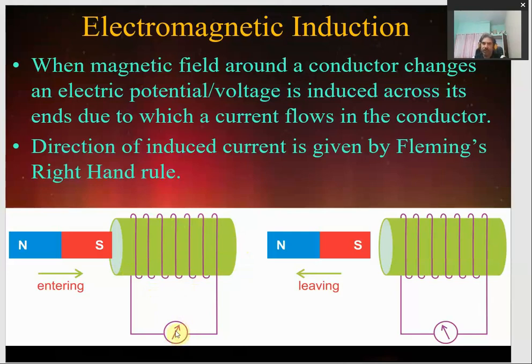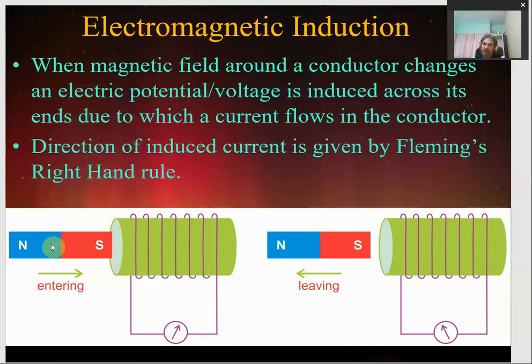So here we are taking a magnet and moving its south pole towards the coil, and in the other case we are moving the magnet away from the coil. Whenever the magnet approaches the coil, the magnetic field becomes stronger from weaker.